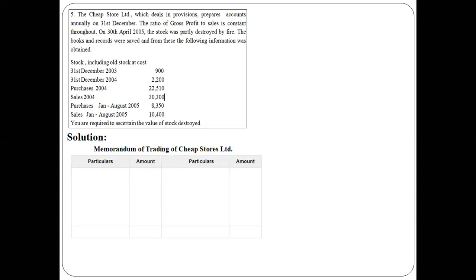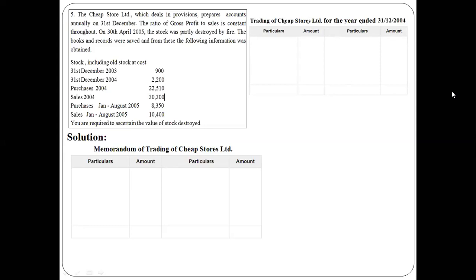But in order to prepare the memorandum of trading account, the gross profit percentage ratio is missing. Hence, we prepare the trading account. Why are we preparing the trading account? To find out the value of gross profit. Right? Now we will start preparing the trading account.